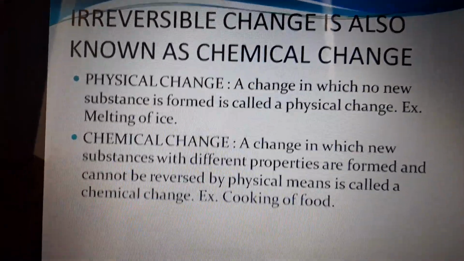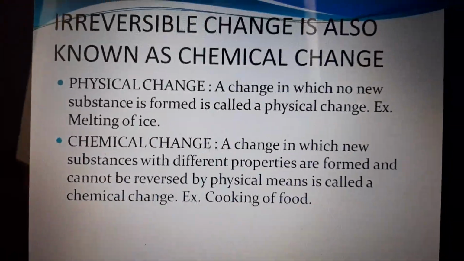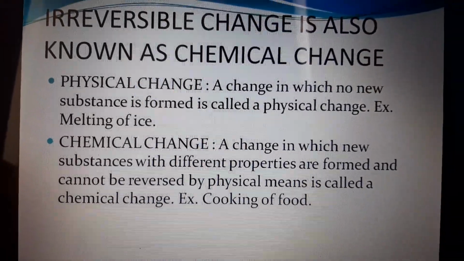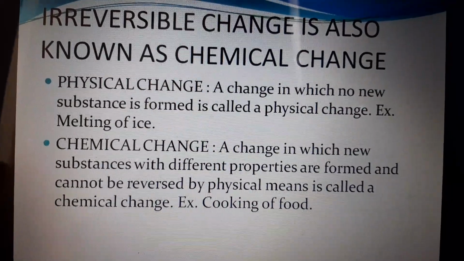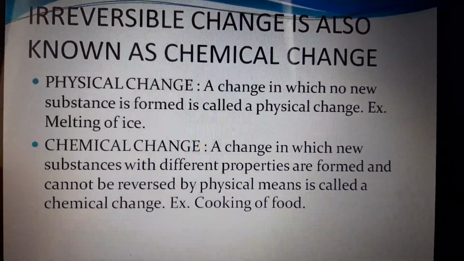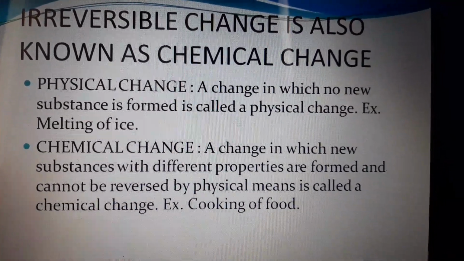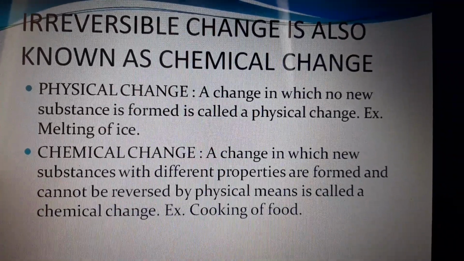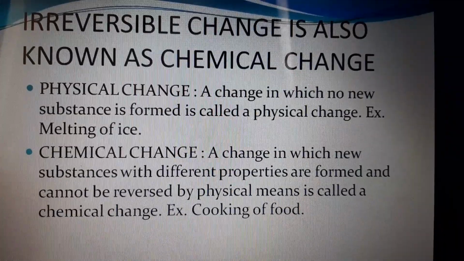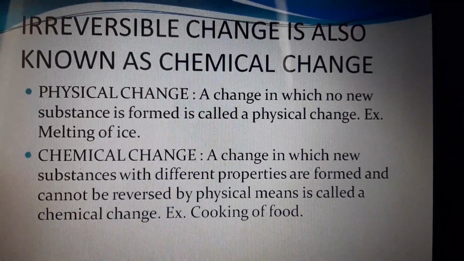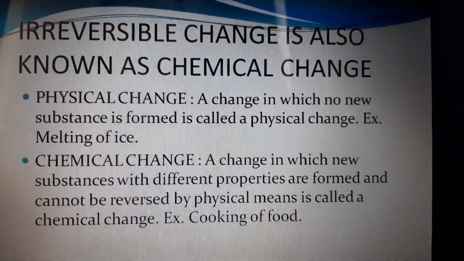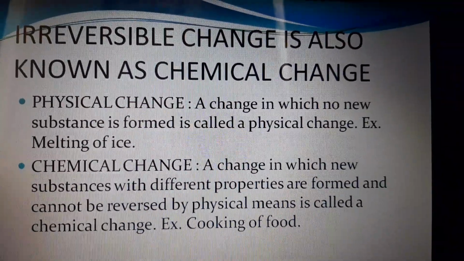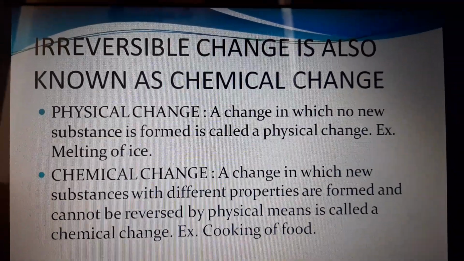Irreversible change is also known as chemical change. Then another type of change is known as physical change. Physical change is a change in which no new substance is formed. For example, melting of ice, tearing of paper. A chemical change is a change in which substances with different properties are formed and which cannot be reversed by physical means.